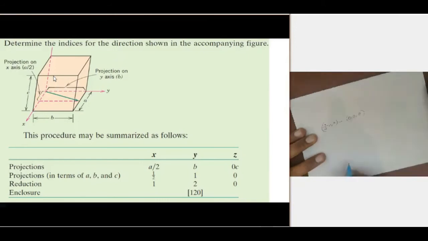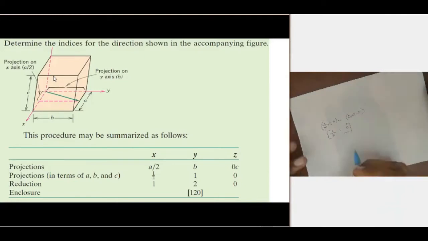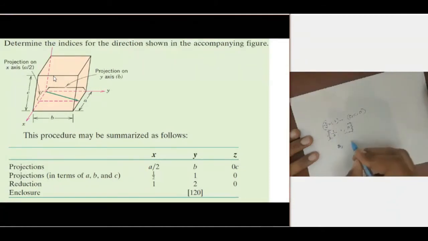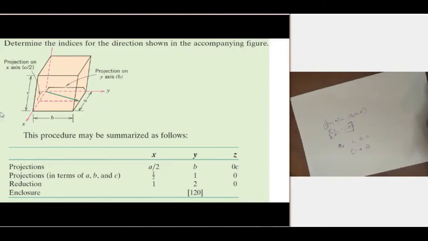So these are the two ends: half, 1, 0 and 0, 0, 0. By subtraction we got half, 1, 0 in square brackets. So there is a fraction. To avoid the fraction, multiply with the largest denominator, which is 2. So we get [1 2 0]. This is the direction for the middle, 1 2 0. Okay.